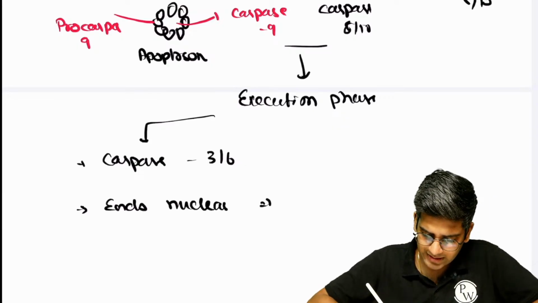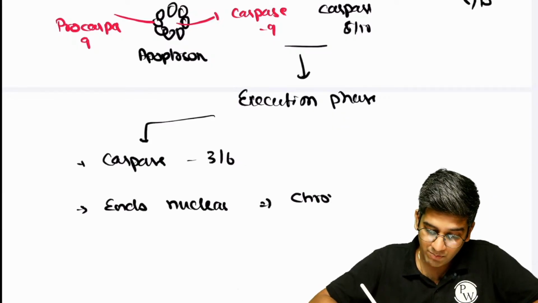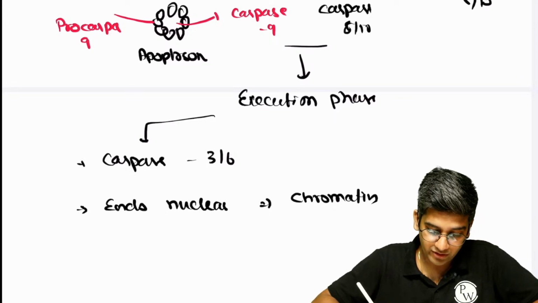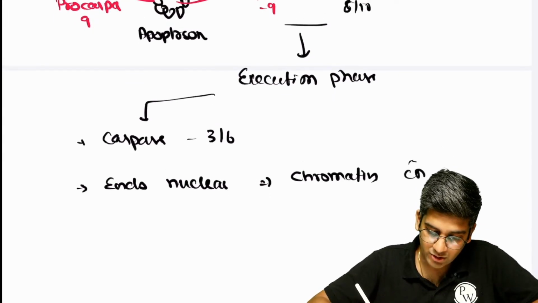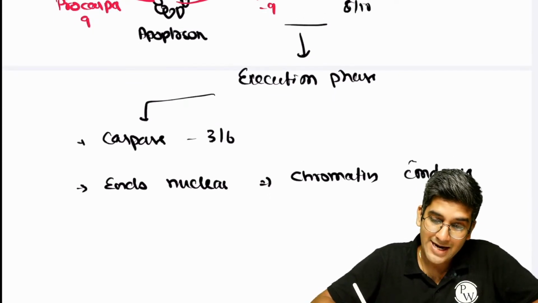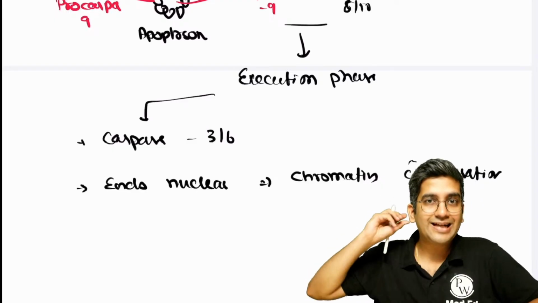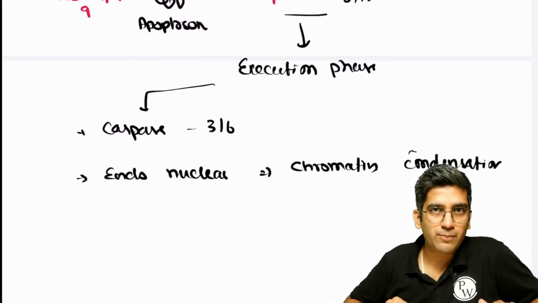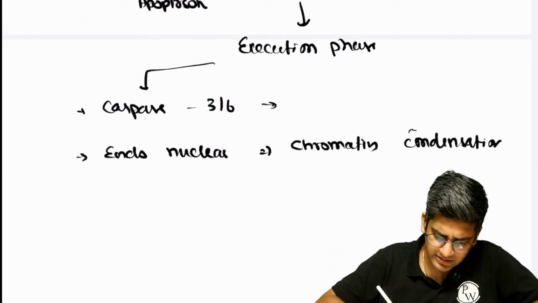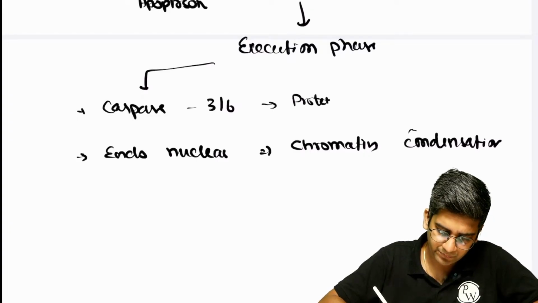Once endonuclease is activated, it will cause this very, very important thing. Write this, I will look for this in the exam. Chromatin condensation or chromatin breakage. It will not cause lysis, only condensation. That's the hallmark of apoptosis, right? Chromatin condensation. Obviously, this will cause protein destruction.